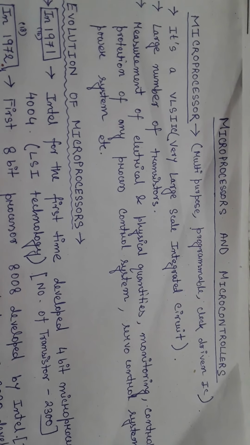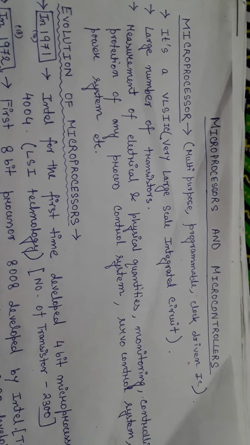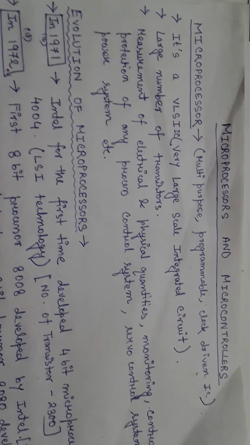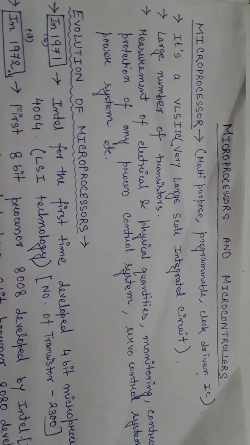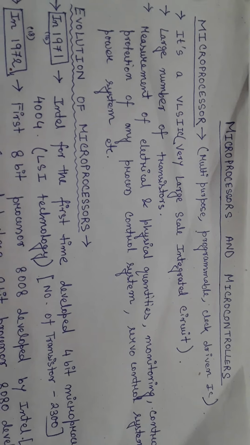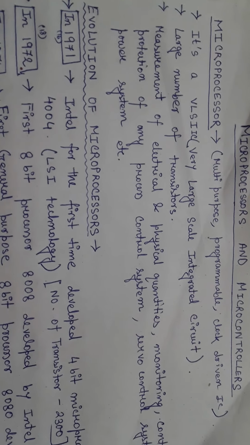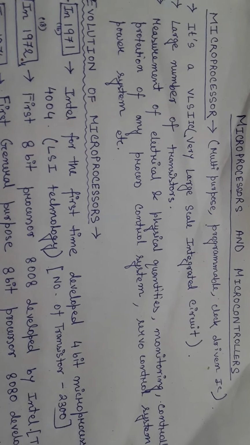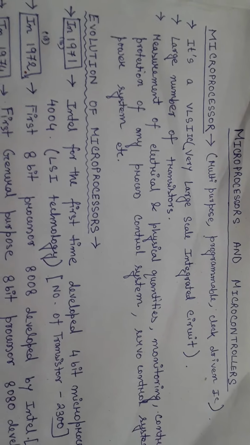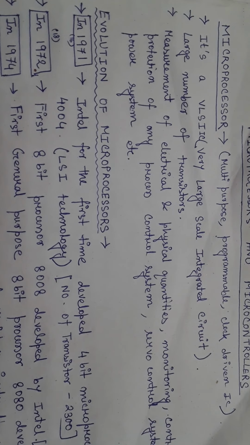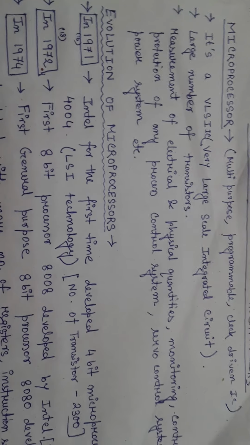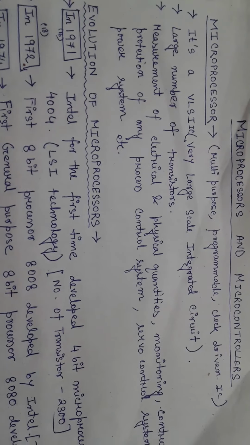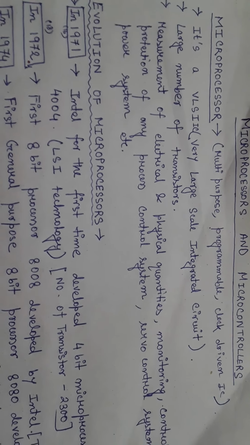So microprocessor is a multi-purpose programmable clock driven IC or integrated circuit. Multi-purpose because it can be used in various sectors for various applications, and programmable means it is different from the calculator. Like in a calculator we only calculate, but we can't manipulate any of the data which we are inserting at a time. But in a microprocessor it's programmable. At a time we can even manipulate it through some programming, that's assembly language programming, and we can manipulate the processor and we can make it a programmable one.